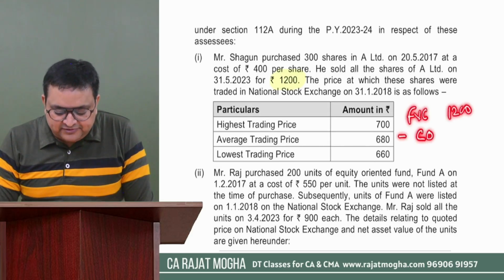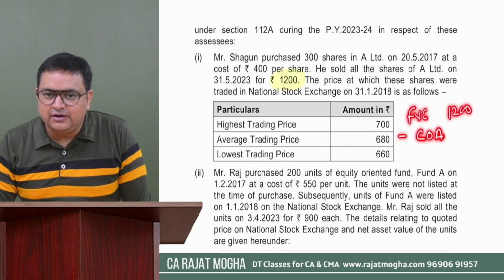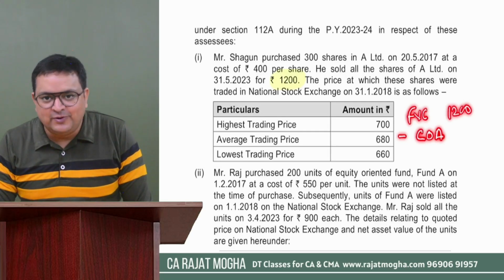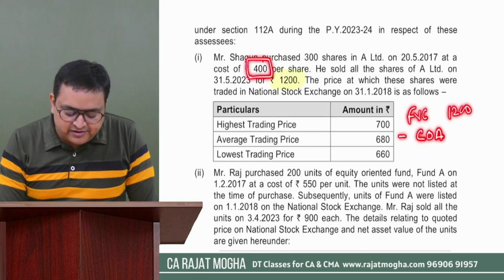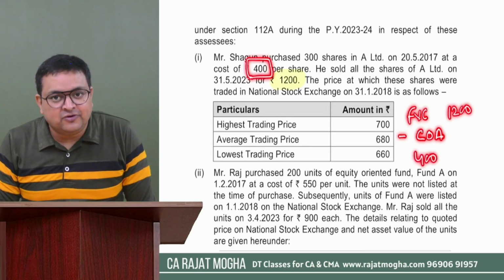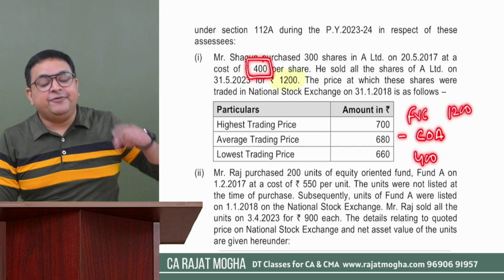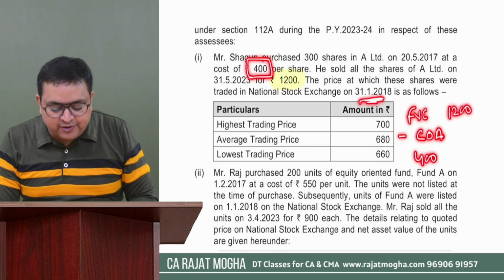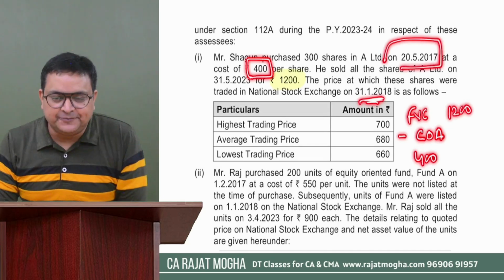Minus cost of acquisition. First of all, tell me whether we have to do indexed cost of acquisition, or indexation is not allowed in 112A. Indexation is not allowed, right? So we have to do only cost of acquisition. How much is the cost? The actual cost was 400. So should we take 400 as the cost? No. If these shares were acquired before 31st January 18, in this case, yes, they were acquired before 31st January 18.